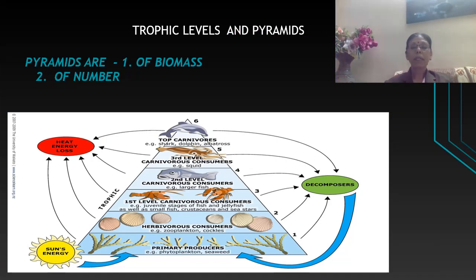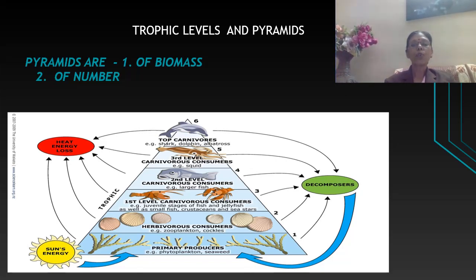What is a pyramid? A pyramid is a diagrammatic representation which has a large base and a small narrow apex. The large base shows that the number of individuals is greater on the first level, and as we move higher they become fewer and fewer. For example, the number of grasses is more.